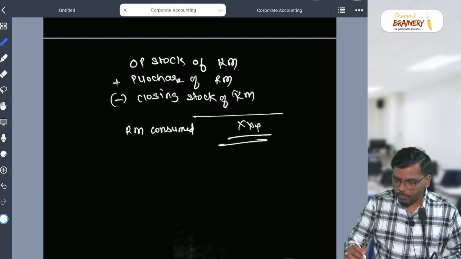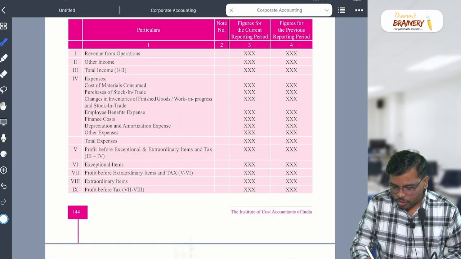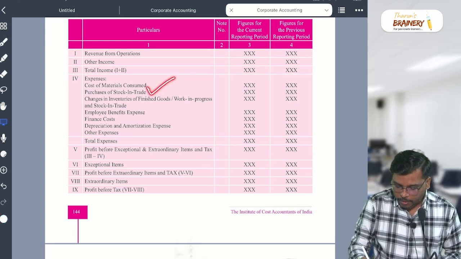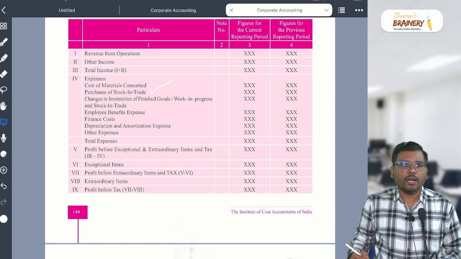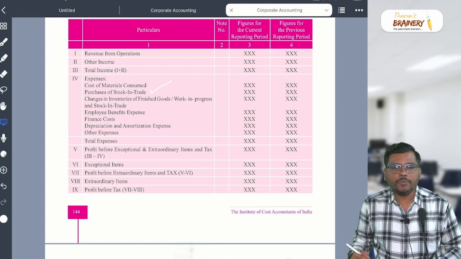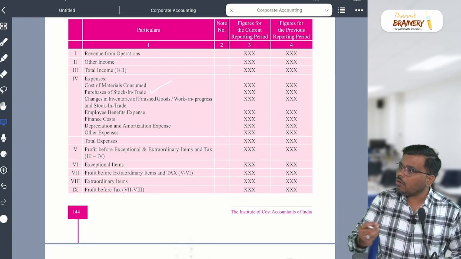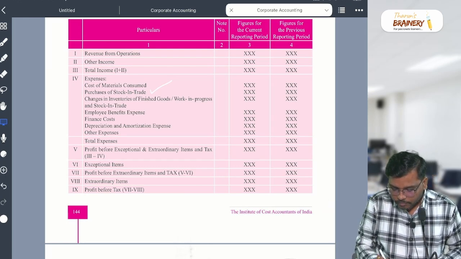Next, my dear student, purchase of stock in trade. Purchase of stock in trade means our normal purchases. Normal purchases, that is, purchase of goods, all this will come under purchase of stock in trade.